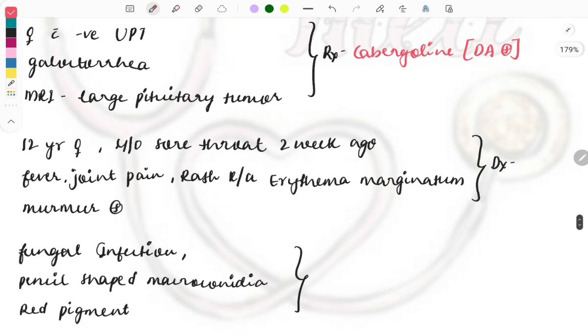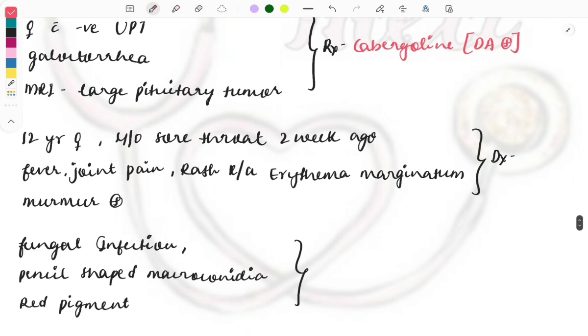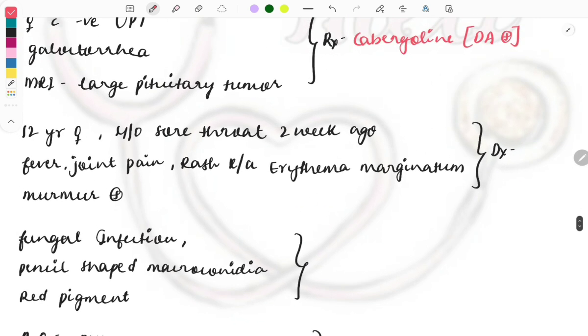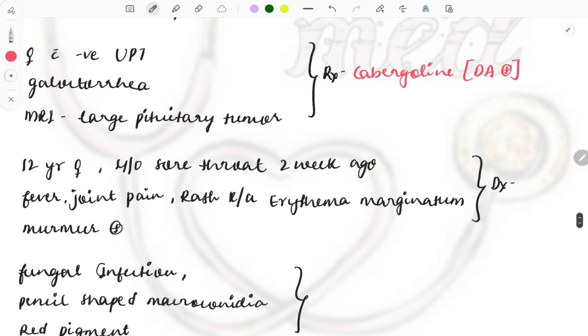Then moving on to the next question. A 12-year-old female with a history of sore throat. They mentioned that 2 weeks ago she had a sore throat, and after that she presents with fever, joint pain, a rash known as erythema marginatum, and a murmur is also present. So what will be the diagnosis? I think this is quite a famous question, rheumatic heart disease, asked multiple times. There are various things to see: the investigations, then the criteria, the modified Jones criteria, and the major and minor criteria. So you need to have a look at all those things for acute rheumatic fever.